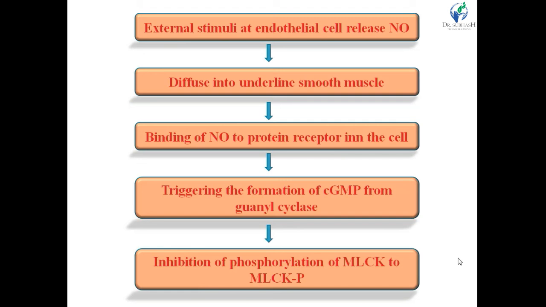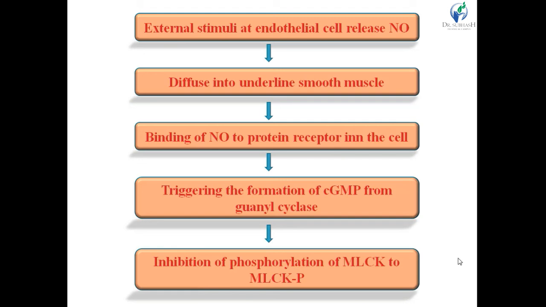It will lead to the triggering of the formation of cGMP from guanylyl cyclase. Then it will lead to the inhibition of the phosphorylation of MLCK to MLCK-P, that is the activation of the MLCK. This step is inhibited due to the elevated concentration of the cGMP.